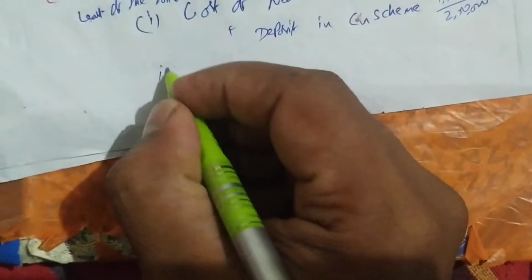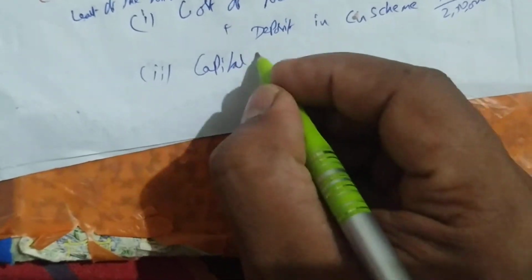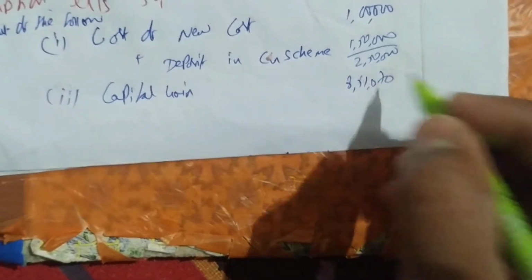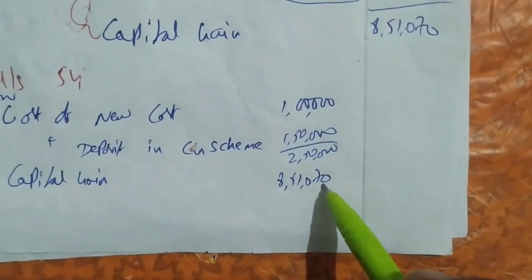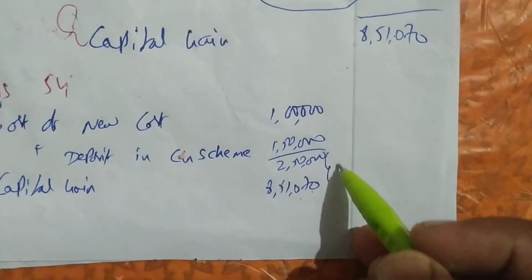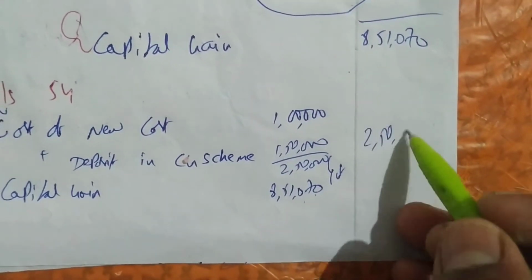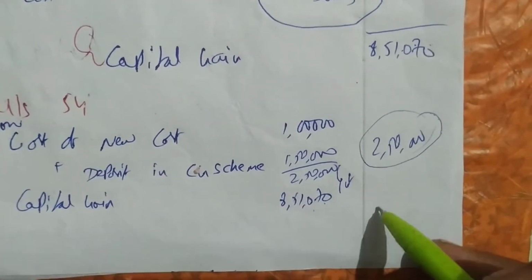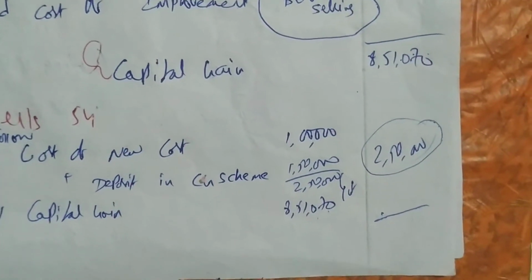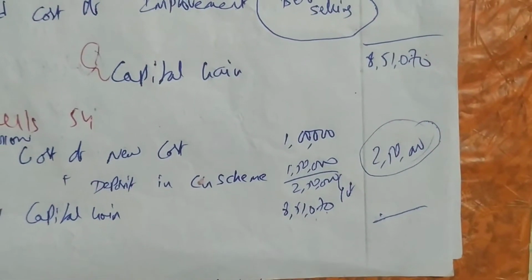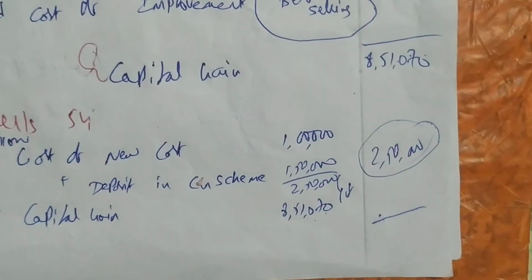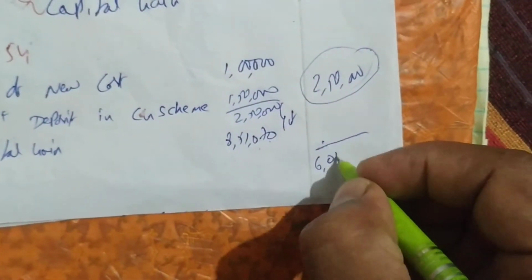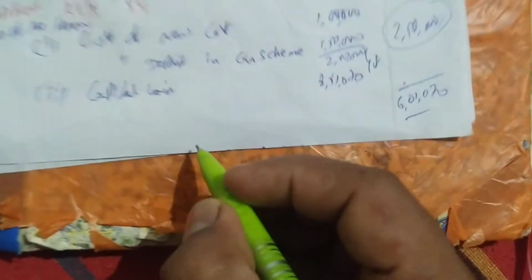Okay, this is 1. And number 2, what? Capital gain. This capital gain we get from the solution, so we got 8,51,070. Of these two, whichever is least, that we have to take. So how much is least? 2,50,000. So from 8,51,070 there is no need of payment of tax on 2,50,000. So 8,51,070 minus 2,50,000, we are getting 6,01,070.